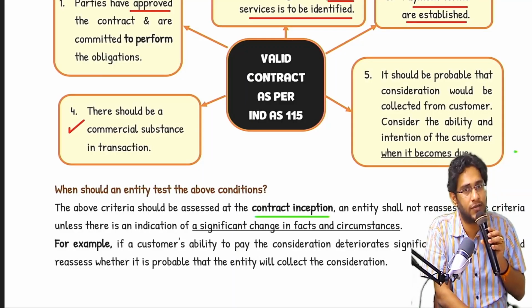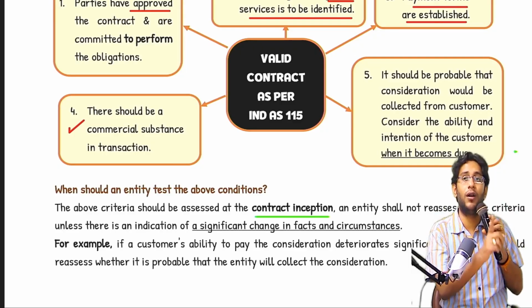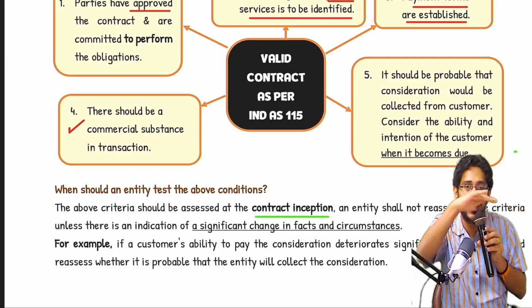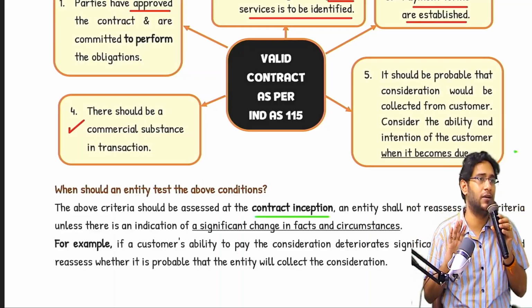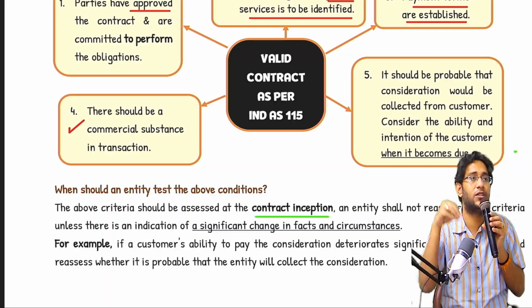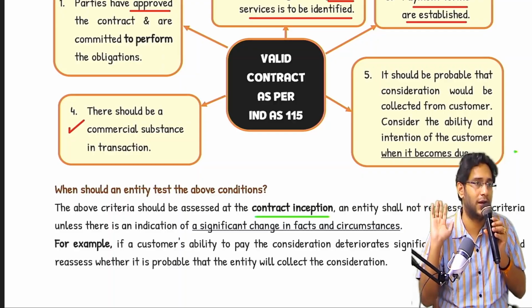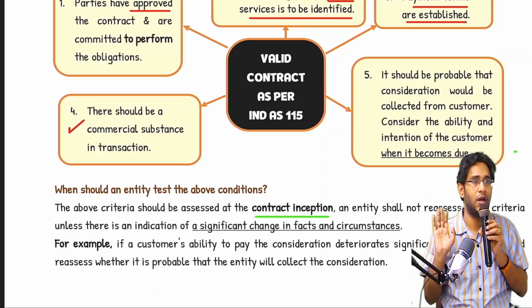There are two cases in which you will recognize revenue now, even though some of the 5 points are not satisfied. First one, the contract should be terminated, or the second case, the contract should be completely executed. There should be no duties pending from our side. Not only that, consideration also should be received, substantially or all of it. Then only you can recognize revenue. Clear? Next.